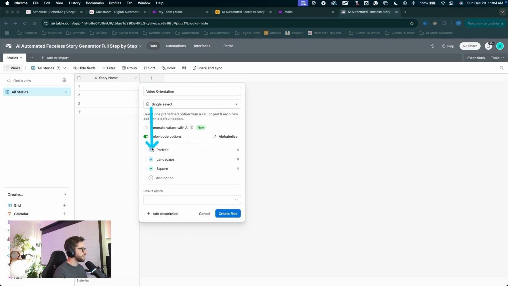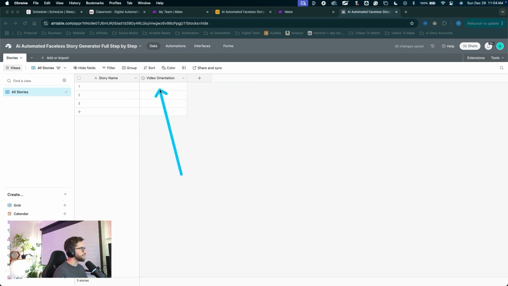You can click the little icon here to change the color, just like that. Click create field. Let's move on to the next field. We'll click this plus to create a new field.